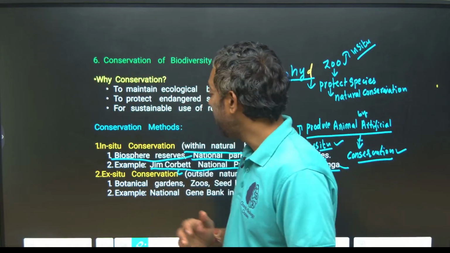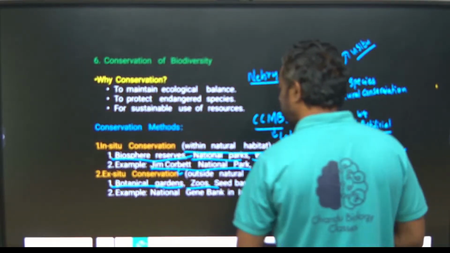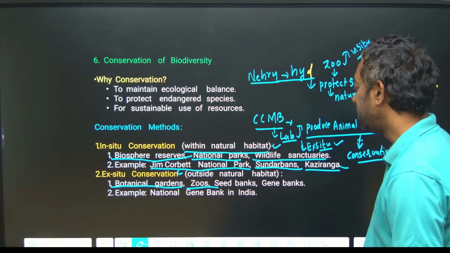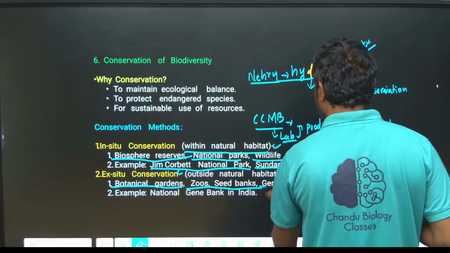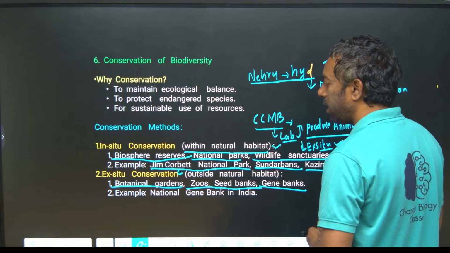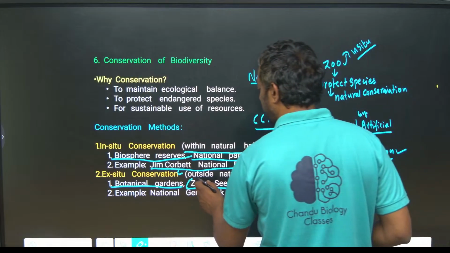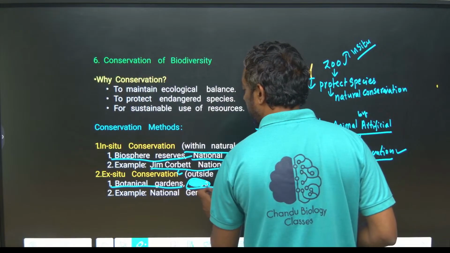Ex situ conservation means labs, botanical gardens, zoos, sorry. Seed banks are obviously ex situ conservation, and gene banks are ex situ conservation. Zoos are not actually ex situ, guys, zoos are in situ conservation. Of course, naturally grown, right?